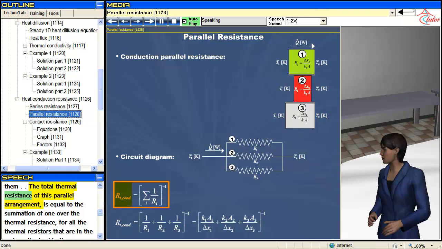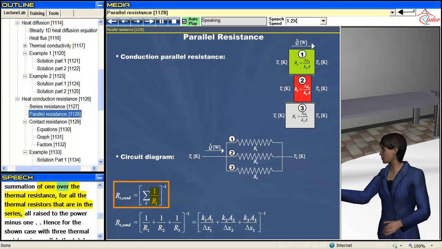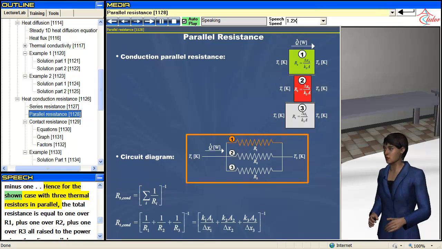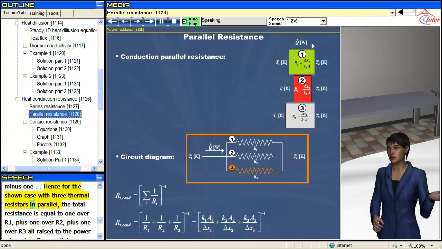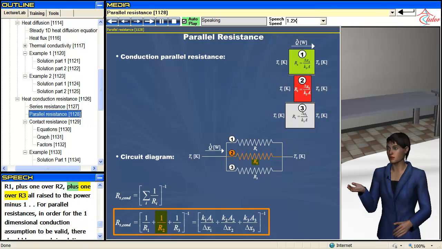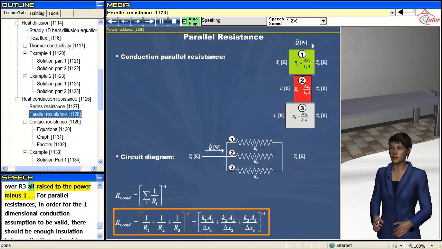The total thermal resistance of this parallel arrangement is equal to the summation of 1 over the thermal resistance for all the thermal resistors that are in parallel, all raised to the power minus 1. Hence, for the shown case with three thermal resistors in parallel, the total resistance is equal to 1 over R1 plus 1 over R2 plus 1 over R3, all raised to the power minus 1.